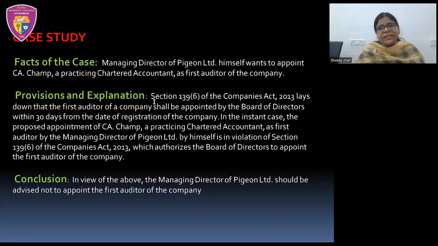But in the instant case, what we see, the proposed appointment of C.A. Cham, a practicing chartered accountant, as first auditor by the managing director of Pigeon Limited by himself is in violation of section 139 subsection 6 of the Companies Act 2013, which authorizes the board of directors to appoint the first auditor of the company. So we can make out a conclusion that the managing director of Pigeon Limited should be advised not to appoint the first auditor of the company.